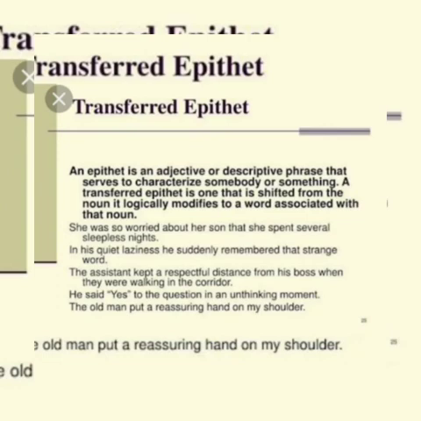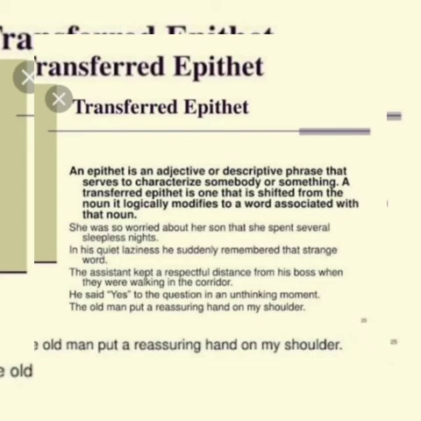Next we shall pass on to transferred epithet. So what is an epithet? Epithet is a word or a phrase which describes something. That is, it is an adjective. So transferred epithet is nothing but transferring of the adjective from one noun to another noun. Example: she was so worried about her son that she spent several sleepless nights. So the night is not sleepless.